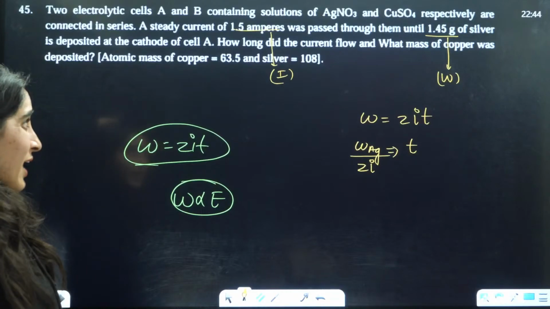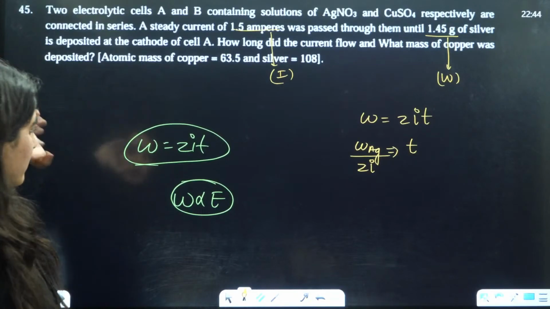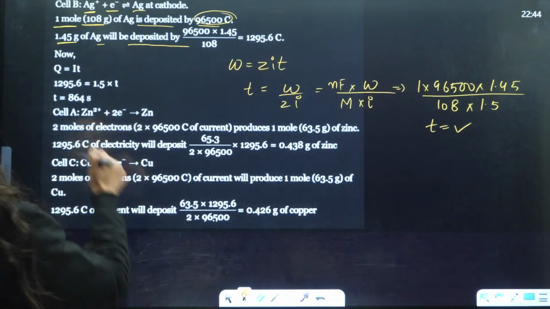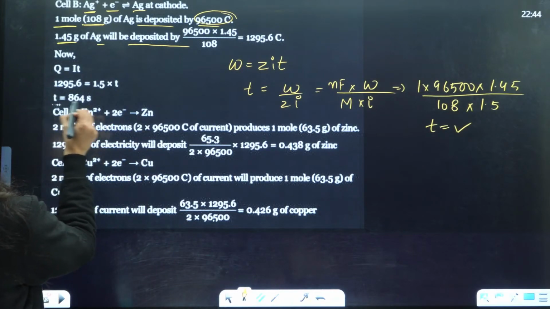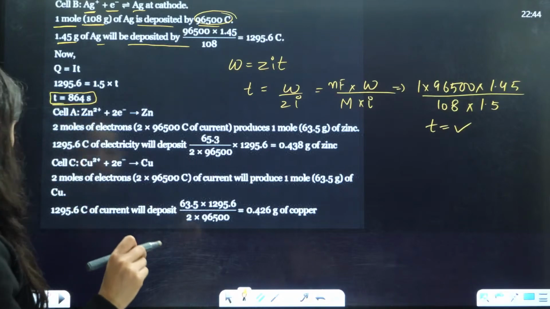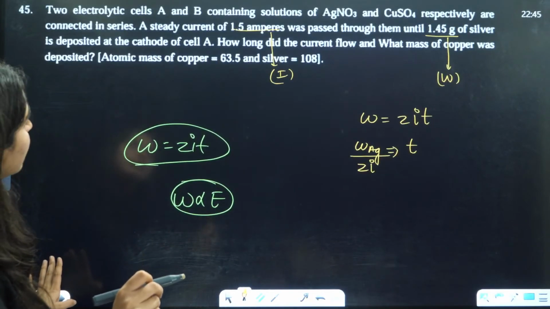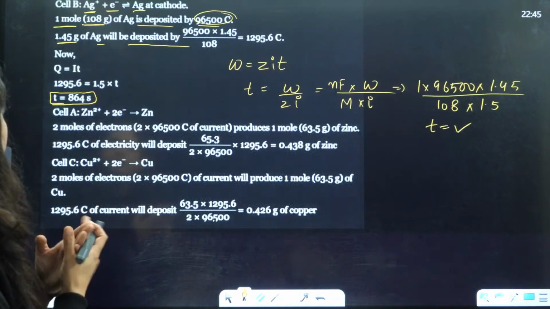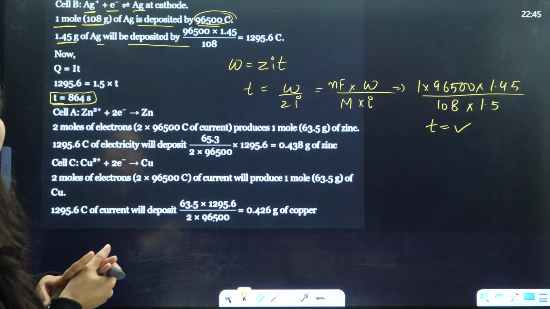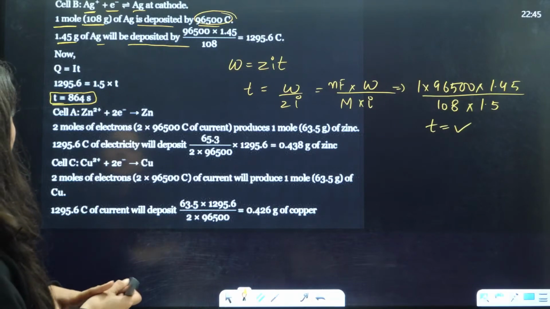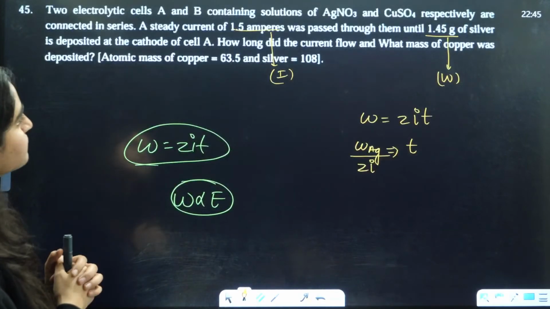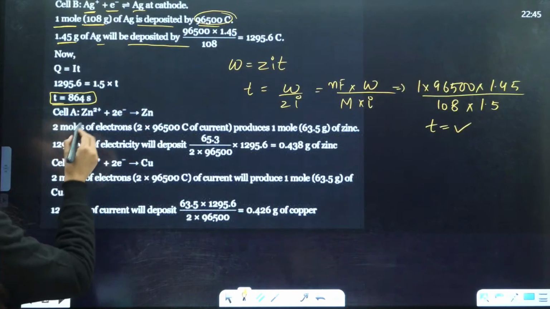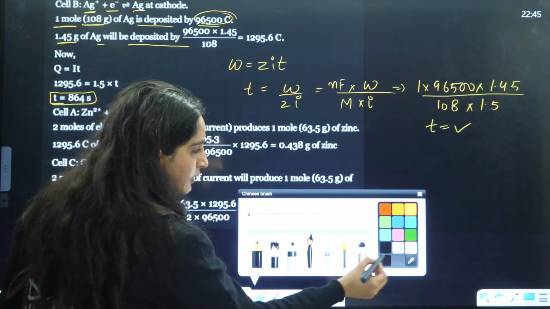So we have taken out for silver the current that we are going to form here is 864, right? 1.45 only it is. So 1.45, Q is given to be 1.45, right? So this is the first thing that we have done here.